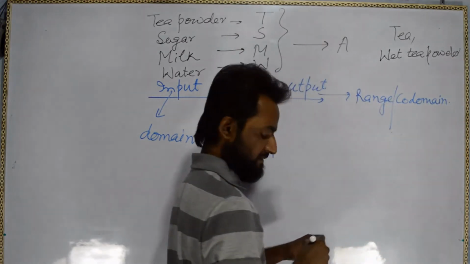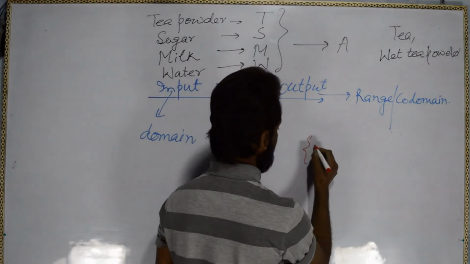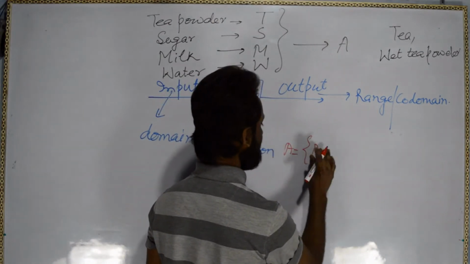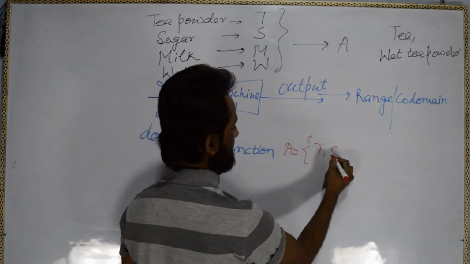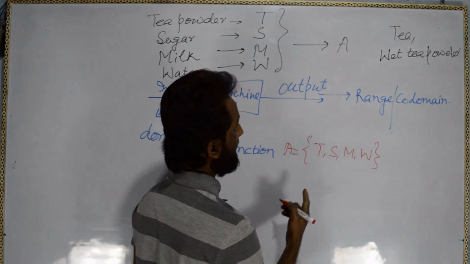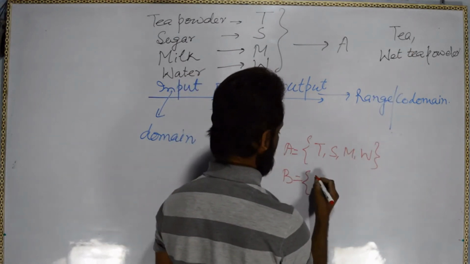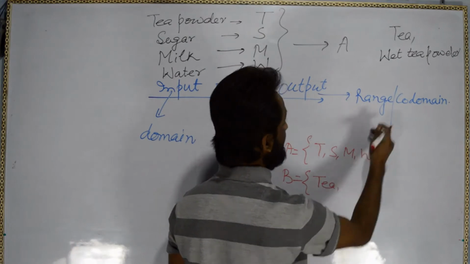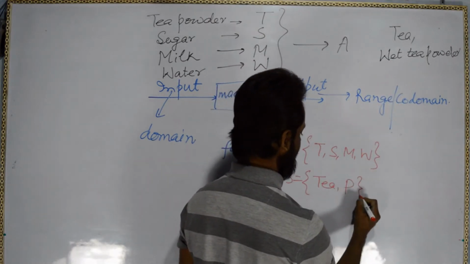See here, in the input set A we have tea, sugar, milk, water, and in set B we have the prepared tea itself and this wet tea powder, which I am calling P.